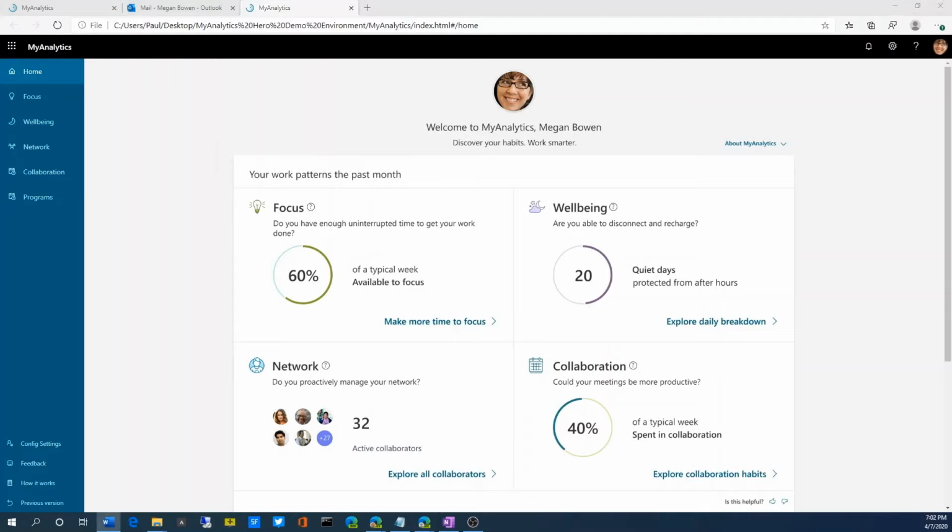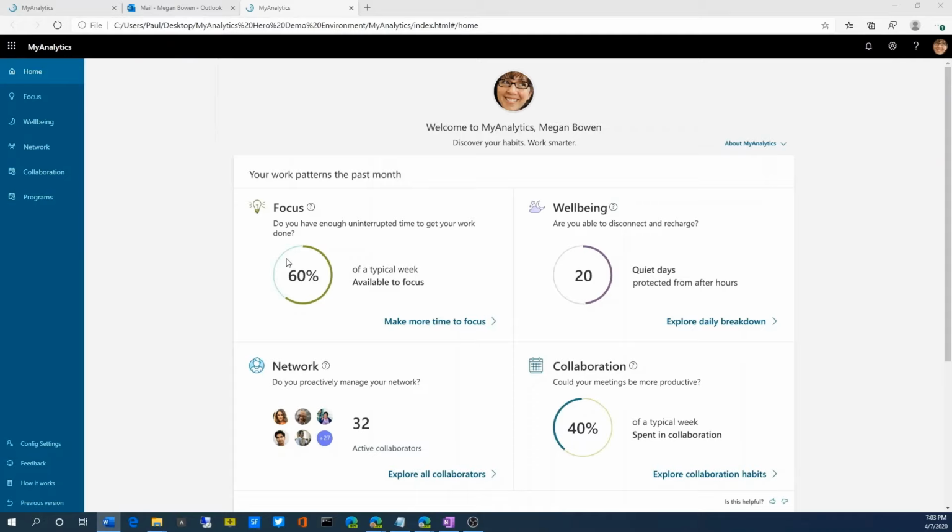On the My Analytics homepage, Megan sees a summary of focus, well-being, network, and collaboration habits. My Analytics uses the data from Megan's Office 365 mailbox, like emails and meetings, plus data from Teams or Skype for business, like calls and chats. Her data is stored inside of her mailbox and receives the same protection that her email and calendar have. Every calculation that My Analytics performs is based on the data that Megan can gather and examine herself. However, My Analytics is automating that and is providing her with transparency into her work habits.